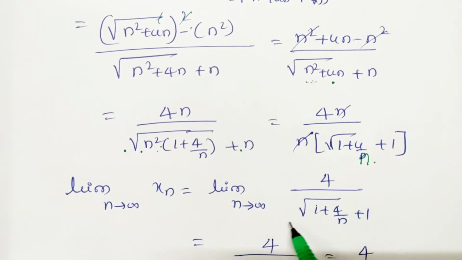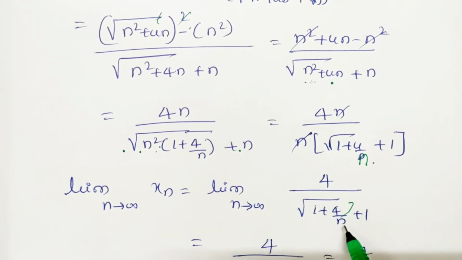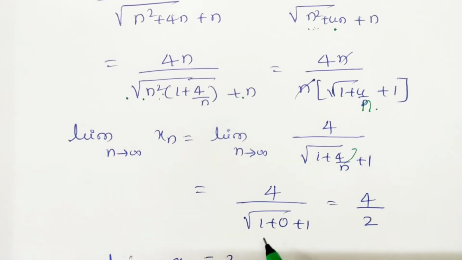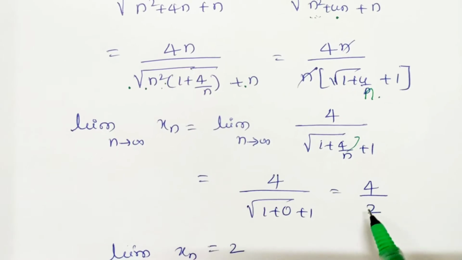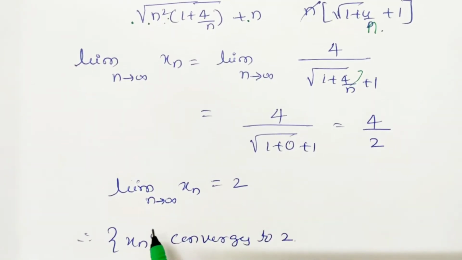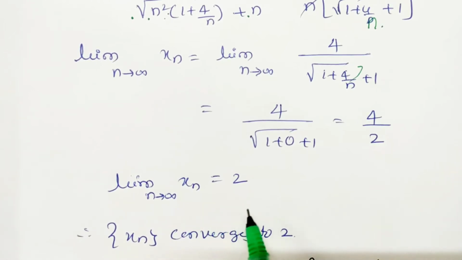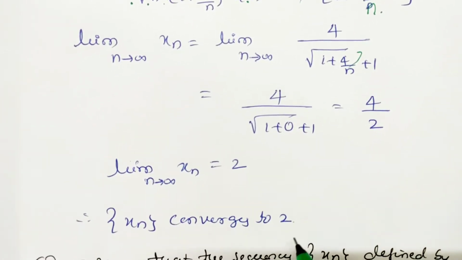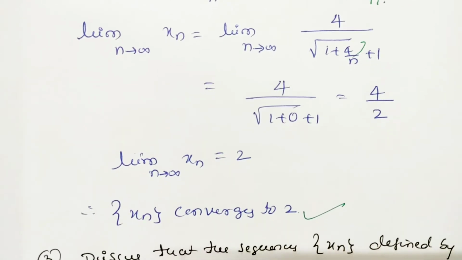As n tends to infinity, 4 by n becomes 0. So it is 4 divided by (under root of 1 plus 0 plus 1). Root 1 is 1, 1 plus 1 is 2, 4 by 2 equals 2. This implies the limit of xn is 2, so the sequence xn converges to 2. This is the solution of this problem.